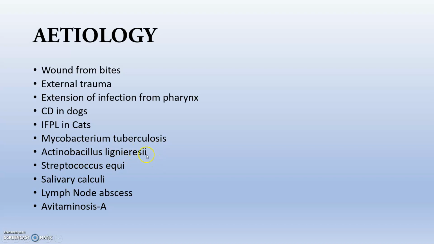wooden tongue, it may extend to the parotid gland, or sometimes it may be due to pus-forming or pyogenic bacteria, that is Streptococcus equi, which is mainly present in strangles, or due to the presence of stones, that is salivary calculi, in the Stensen's duct or the parotid gland itself. Next are mediastinal lymph node abscesses that may induce problems in the parotid gland. Next is hypervitaminosis A. So these are the causative agents for parotitis or any parotid gland infection.